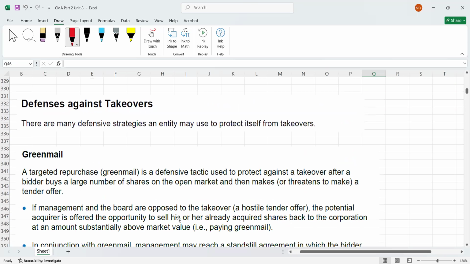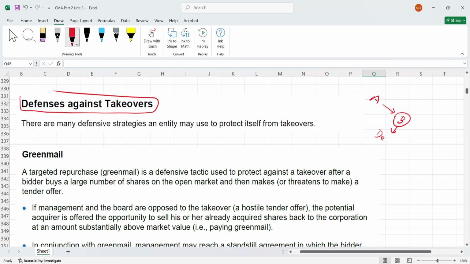Now, guys, we are going to discuss defenses against takeover. Here we have several definitions of how we can protect ourselves from an acquisition. For example, let's assume company A is going to acquire B, and now B wants to defend against this takeover, so they don't want to be acquired.